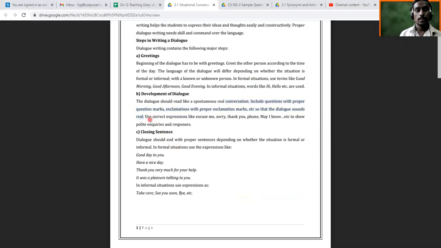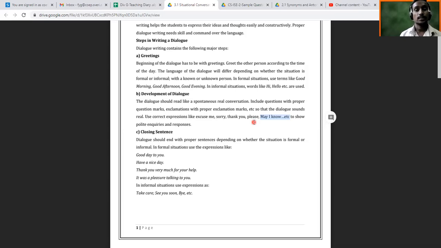Next it says use correct expressions like excuse me, sorry, thank you, please, may I know, wherever required. At that time you have to use them. Suppose you are a stranger and you don't know the way to the station. So you ask a stranger like this: excuse me, may I know which way goes to the station? Or you can use please also: please, will you tell me which way goes to the station?